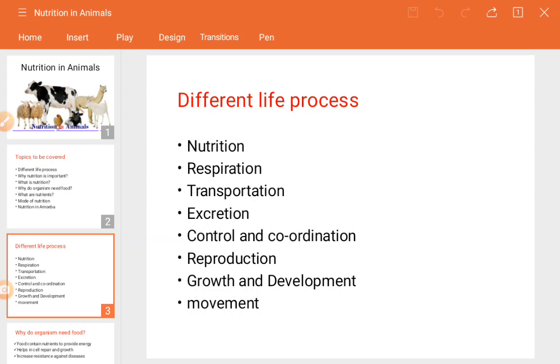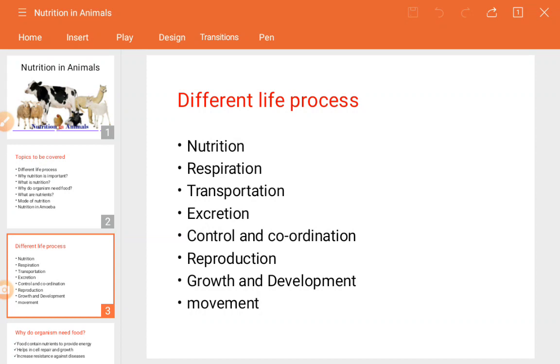Next, transportation means that whatever energy or food we have taken through nutrition and respiration should be transported towards all parts of the body, because each and every body part works in daily processes. That is why the nutrition should be transported through the blood. Next, excretion. The fourth point is the excretion of the life process.